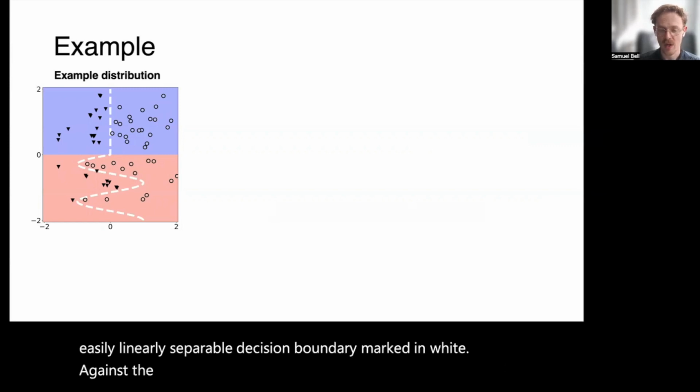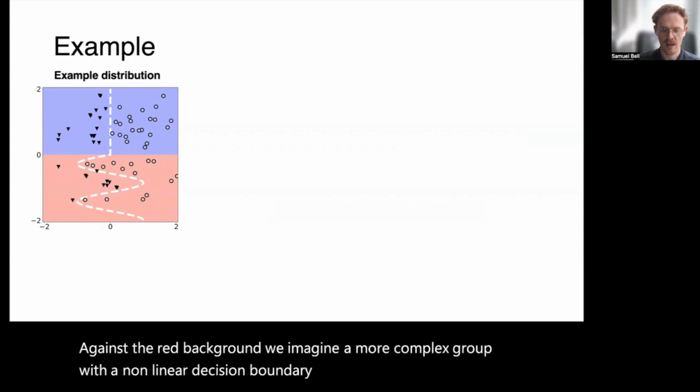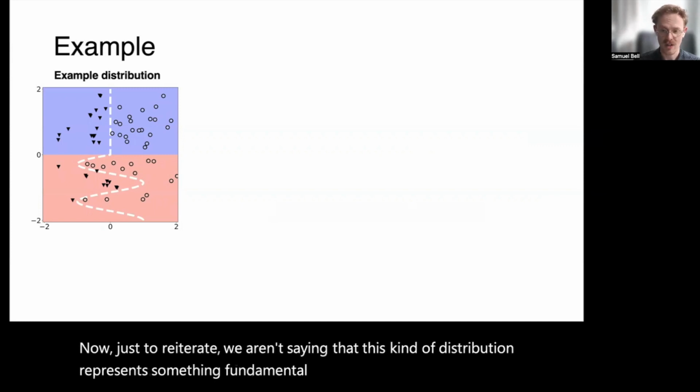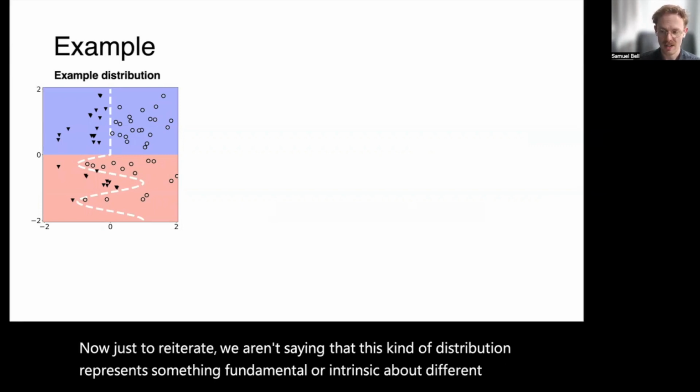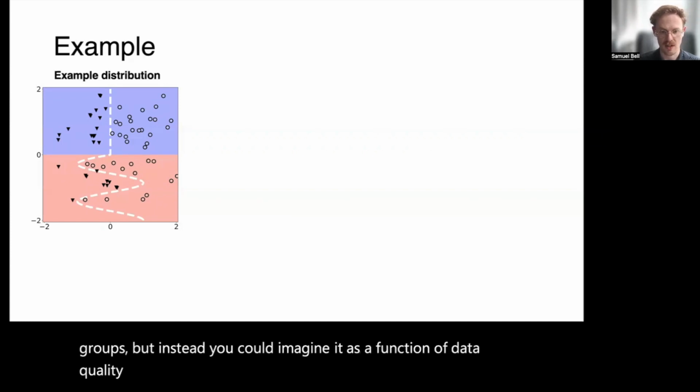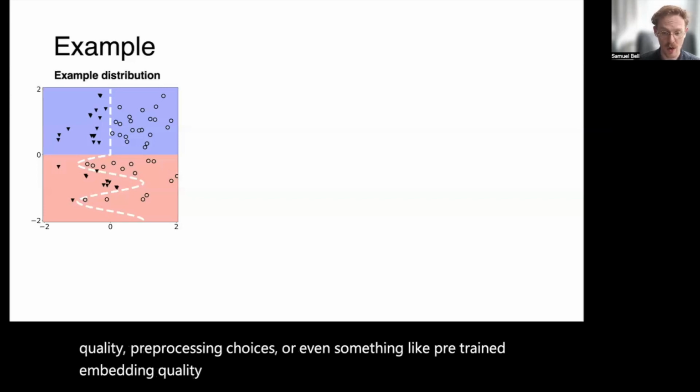Against the red background, we imagine a more complex group with a non-linear decision boundary. Now, just to reiterate, we aren't saying that this kind of distribution represents something fundamental or intrinsic about different groups, but instead you could imagine it as a function of data quality, pre-processing choices, or even something like pre-trained embedding quality, each of which are known already to vary along lines such as geography.